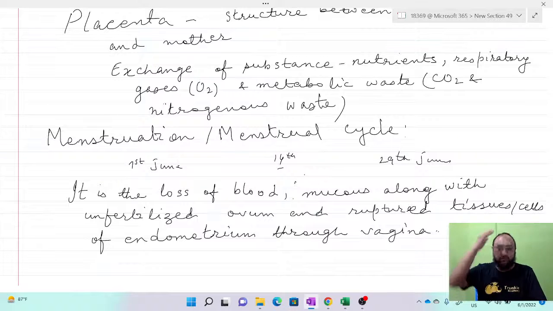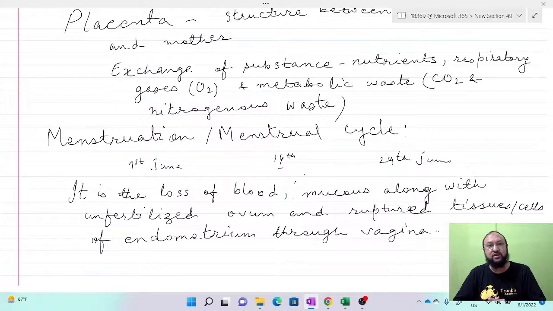It depends on the age also. In the younger age, the flow is very high and more. As the girl grows older, the flow becomes shorter in duration and also a little less. And slowly there is the stoppage of the menstrual cycle, indicating that the female is no more capable of producing a child. So this is about the menstrual cycle and how it repeats.